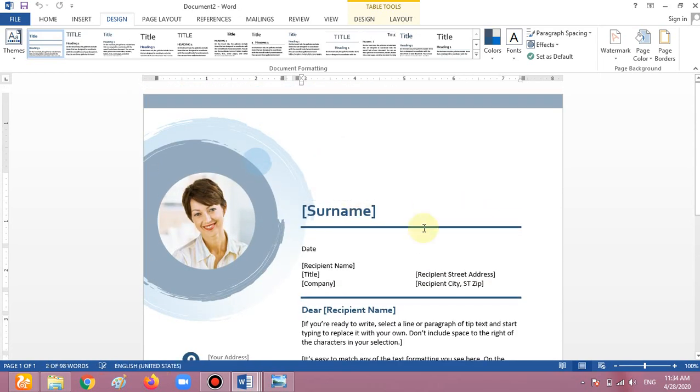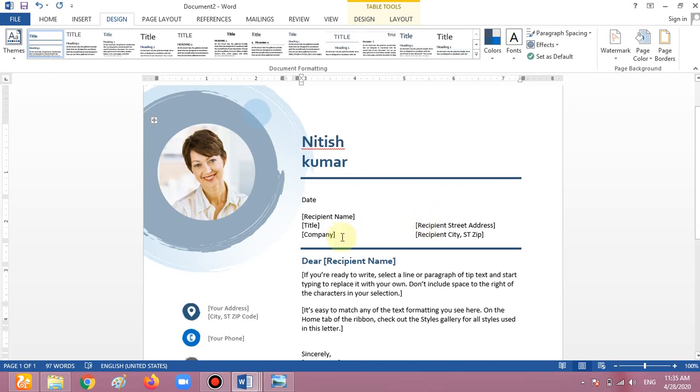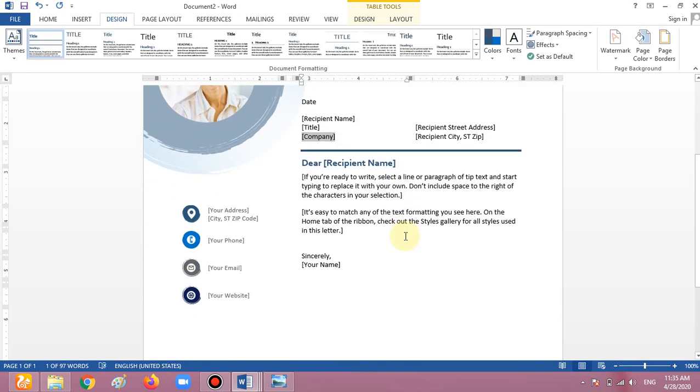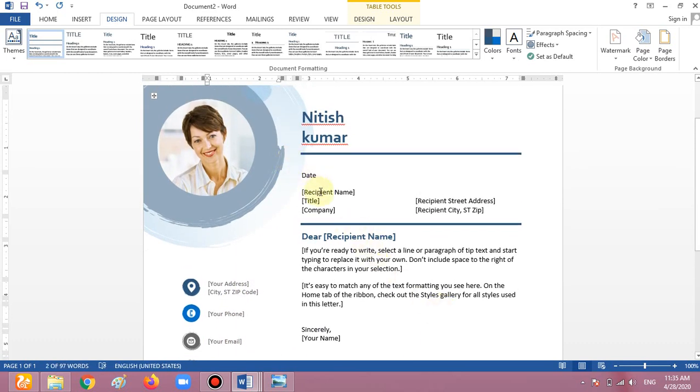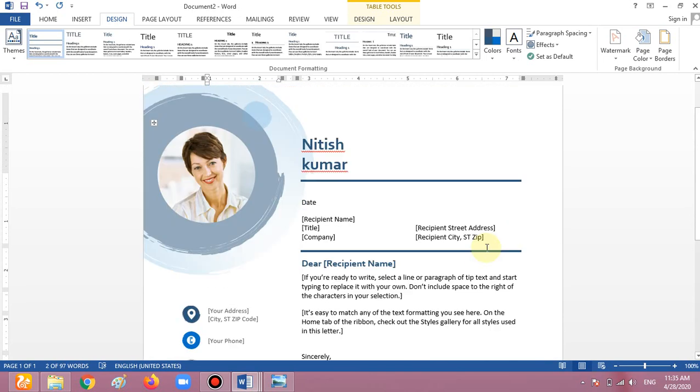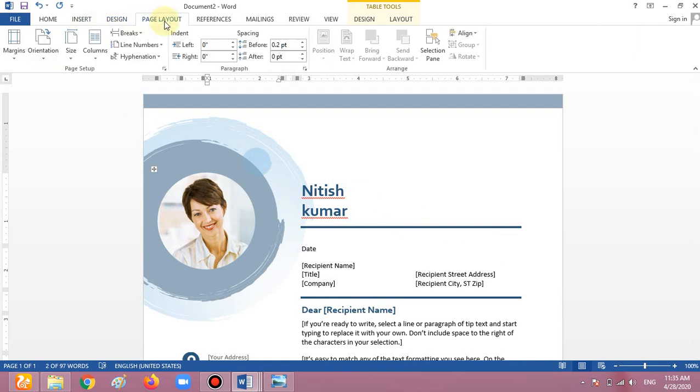For the first name, Nitish, last name, my mistake, Nitish Kumar, and then the other things which you want to fill, for example phone number, address, email address, your website, if you have one, date, the date, zip, address, whatever you want, you can fill it in as you like. Okay, this is the way we can use templates.